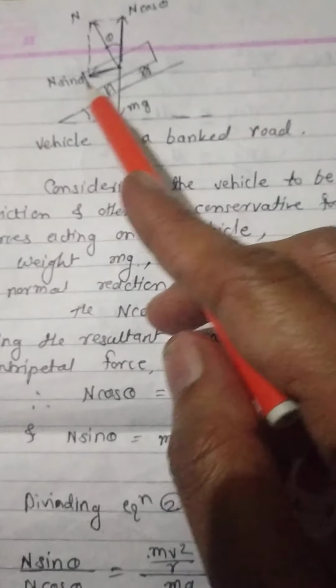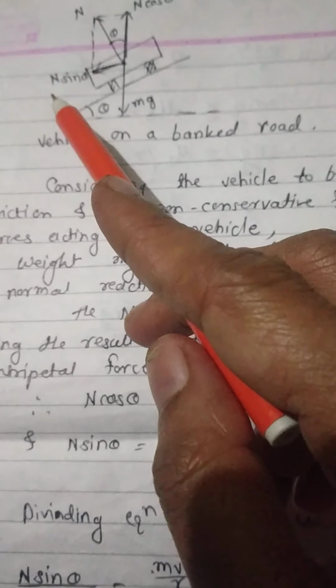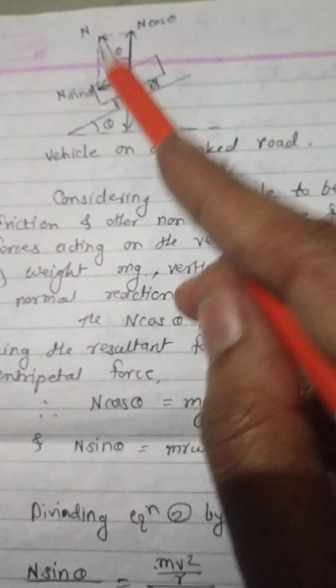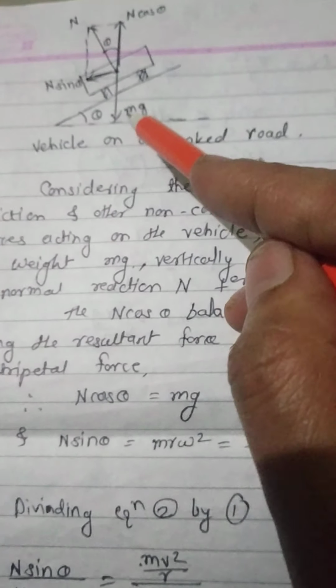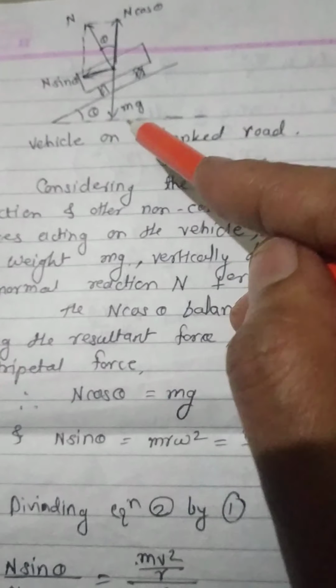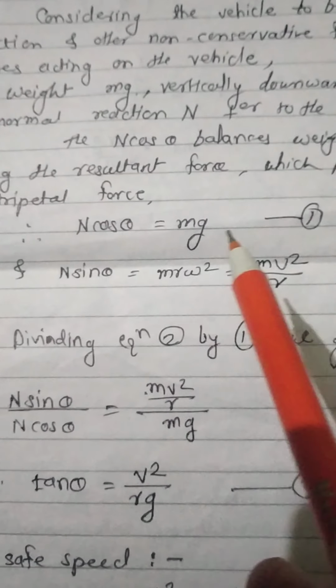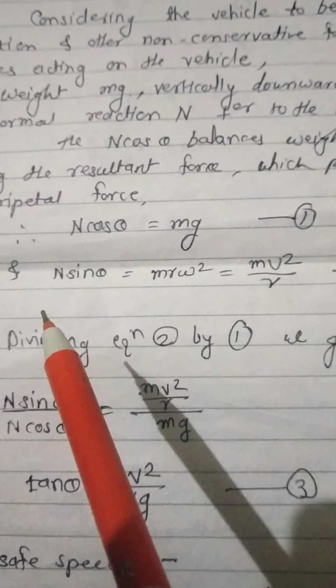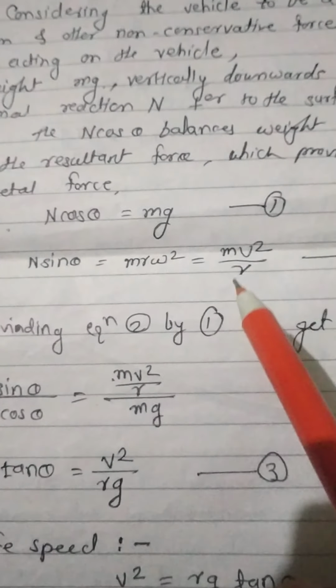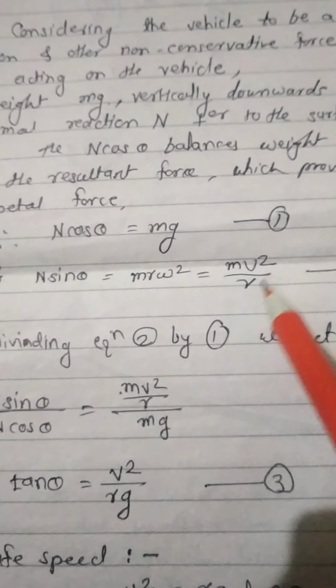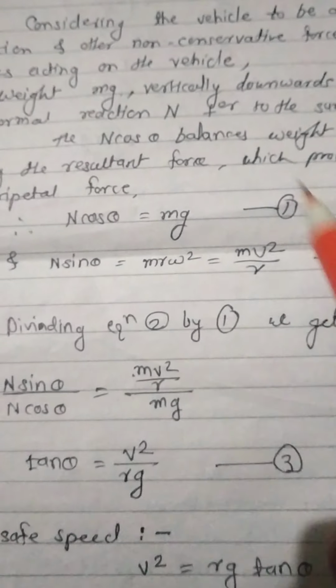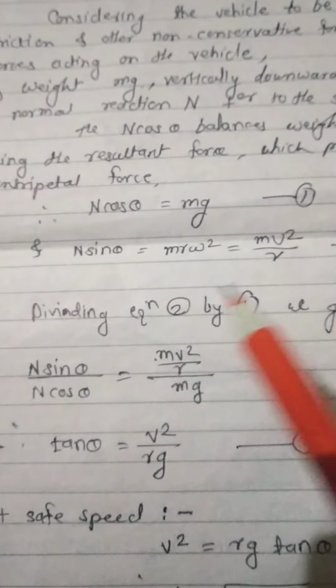N sin theta provides the centripetal force, and N cos theta balances the weight of the body. Solving these equations, N cos theta is exactly equal to mg, equation number 1, and N sin theta is equal to mv square upon r, equation 2. This is the necessary centripetal force for continuous circular motion.